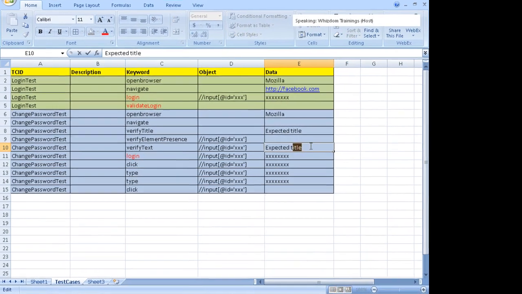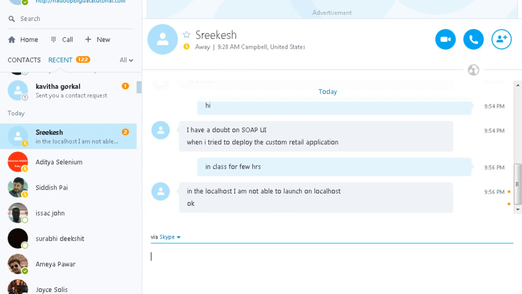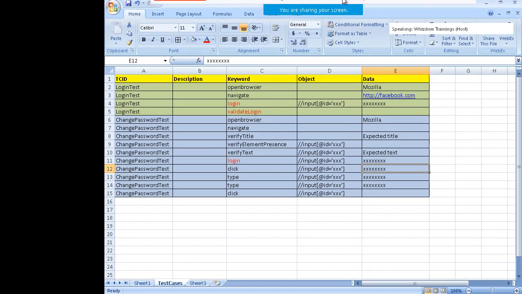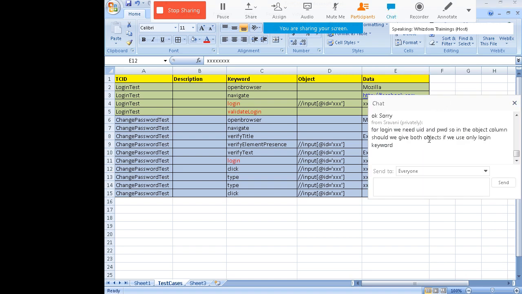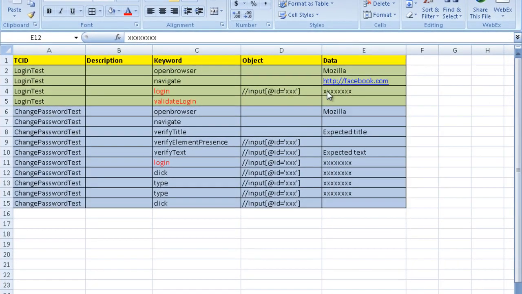Okay, right. So now the next thing, for login we need user ID and password. So in the object column we should go with objects if we use only the login keyword. Yeah, if we are using the login, you don't need to give anything in this case. Okay, I'll tell you what to do.